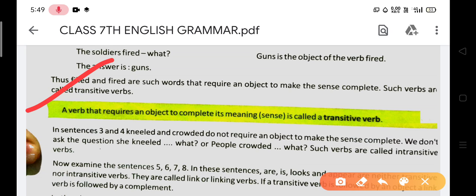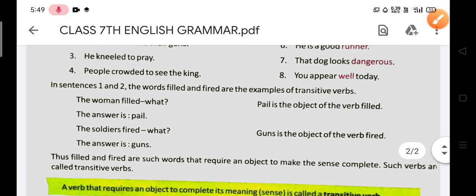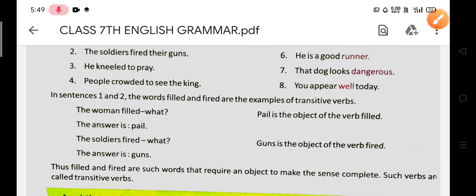Such verbs are called intransitive verbs. कहने का मतलब क्या है? नंबर 3 और 4 सेंटेंस को अगर आप देखें, he knelt to pray, इसमें what का आंसर नहीं है. He knelt to pray and people crowded to see the king. What का आंसर है क्या? No. Whenever you do not find the answer to what, you can say that the verb is in intransitive form.